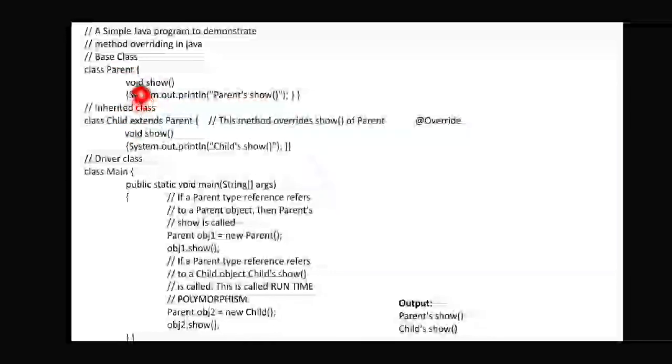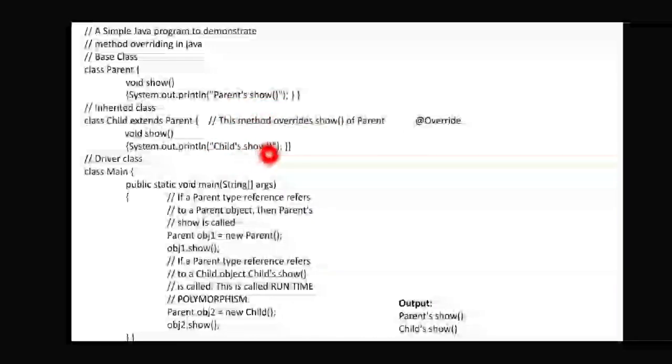Both have the same method name, show, right? The same method name is there, and parent is extended to the child. Whatever properties or methods are in the parent can be accessed in the child. Here you define only one statement, show, which displays the parent's show and the child's show.